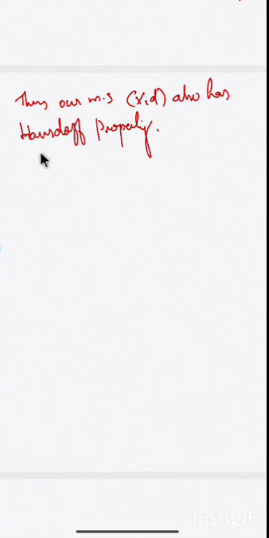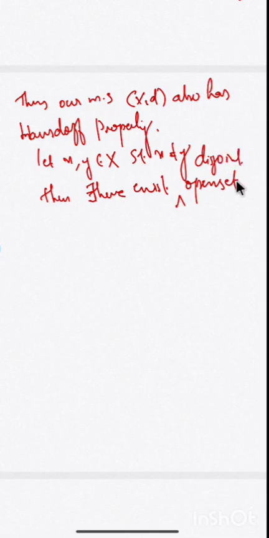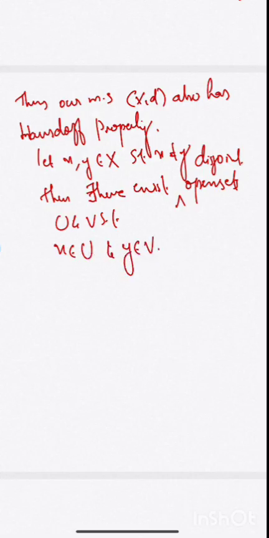Okay. So let x, y be any two points in X such that x not equal to y. Then there should exist disjoint open sets, that is the important one, disjoint open sets U and V such that x belongs to U and y belongs to V, and these open sets belong to (X, d), correct?